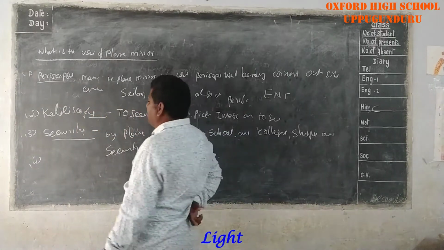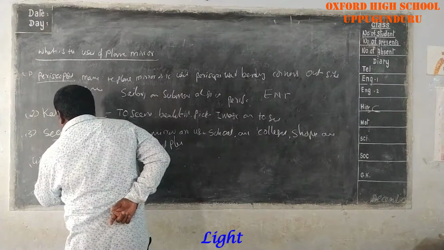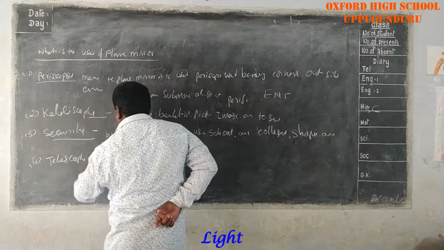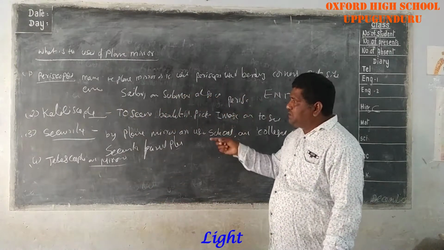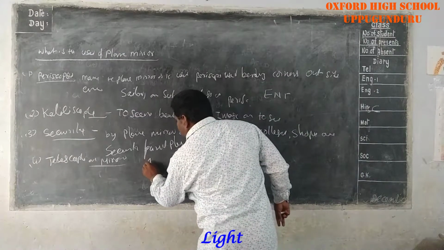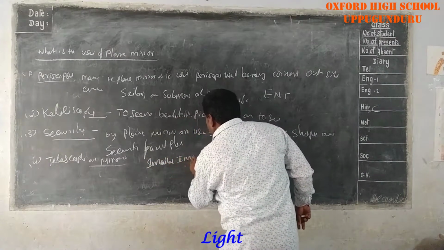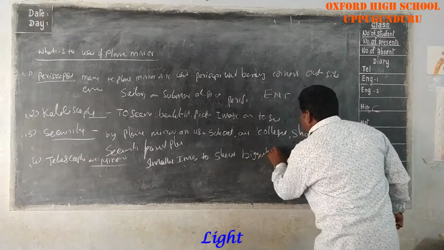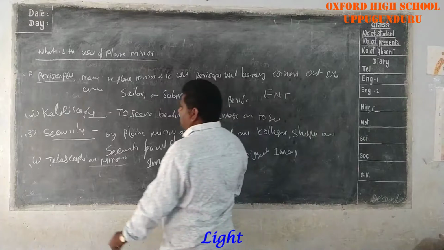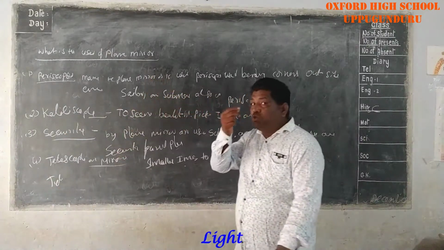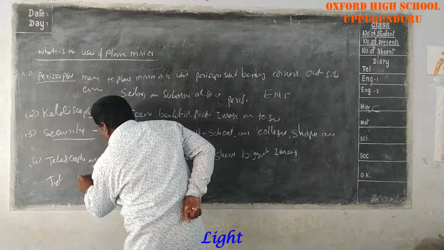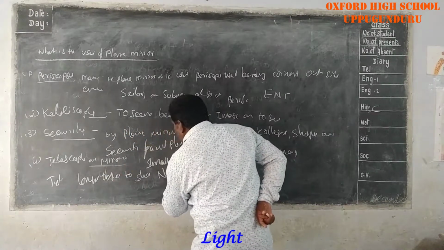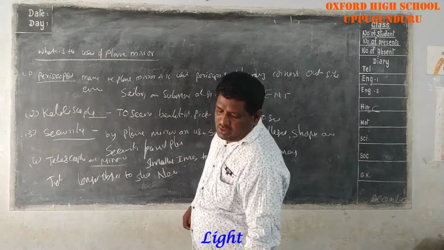Next, telescope and microscope. A microscope means seeing the smallest image as a bigger image. A telescope means showing a distant object as nearer.